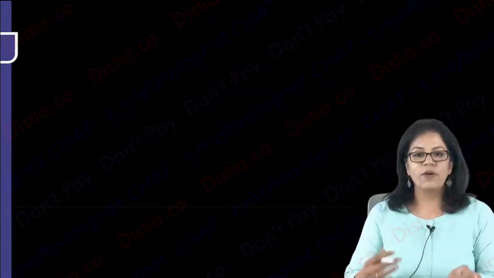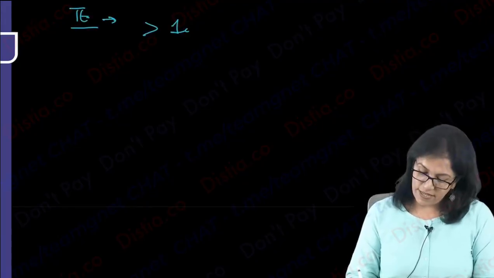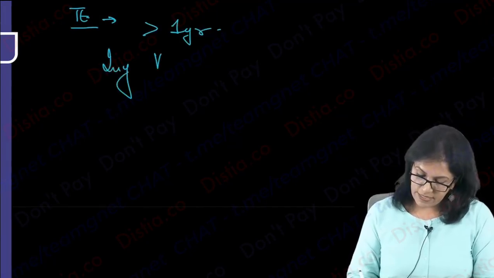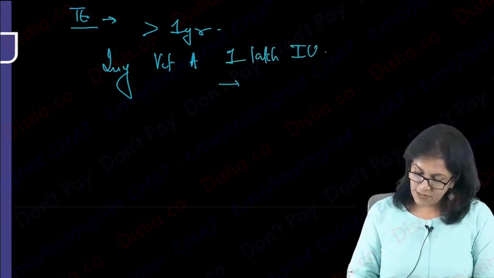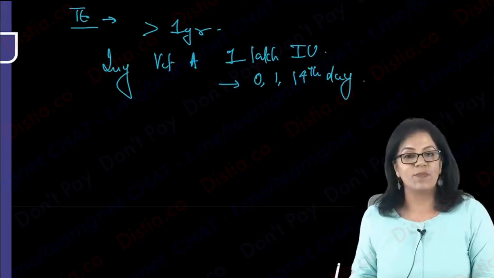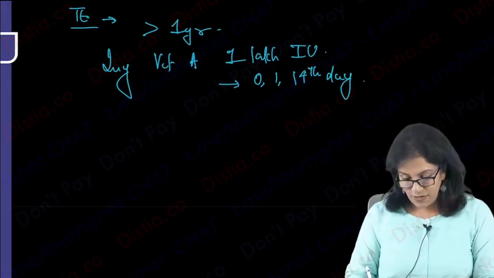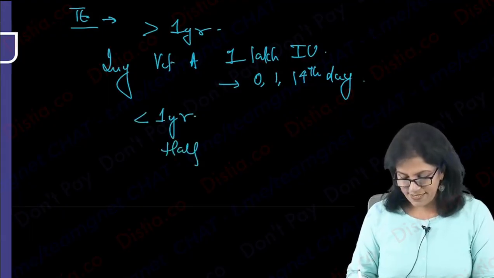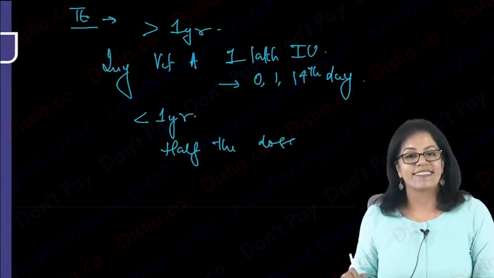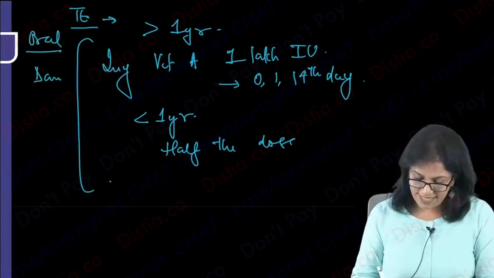Coming to treatment, naturally you are going to give vitamin A, depending on the age of the child. If the child is more than 1 year, injectable vitamin A is given, this is important for you to learn, 1 lakh international unit on 0, 1 and 14th day. Today, tomorrow and on 14th day. Please remember, it's important. And if your patient is less than 1 year, you just halve the dose. Easy?